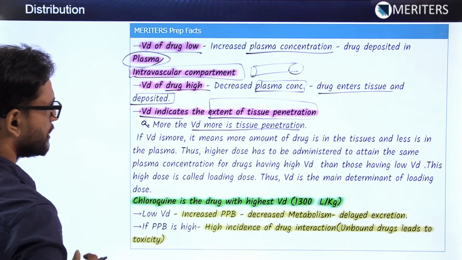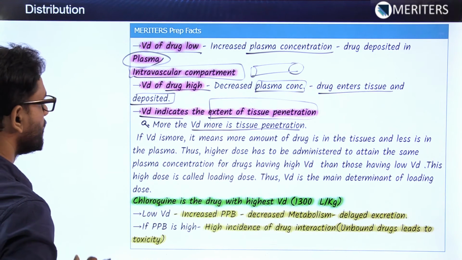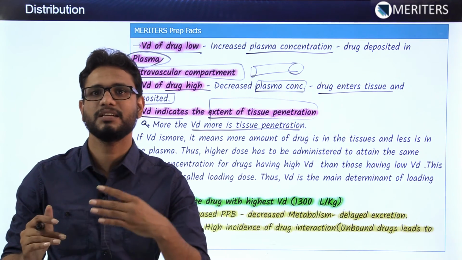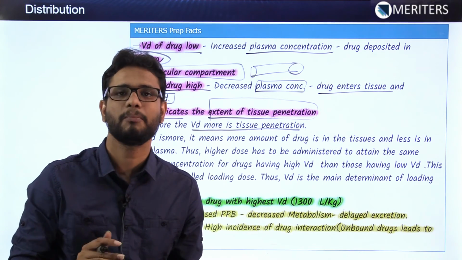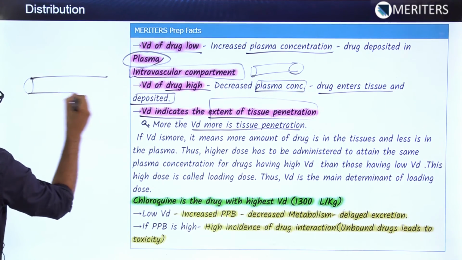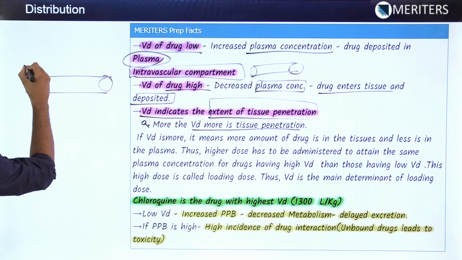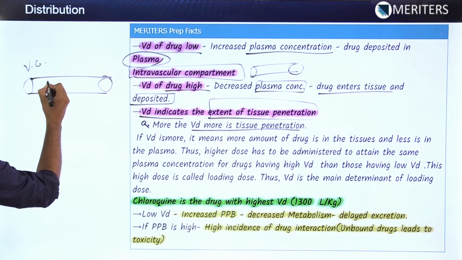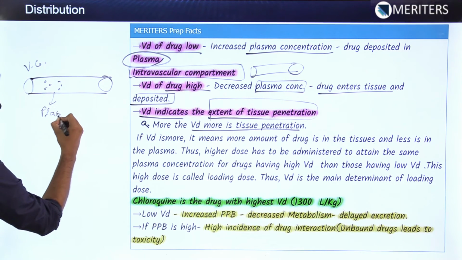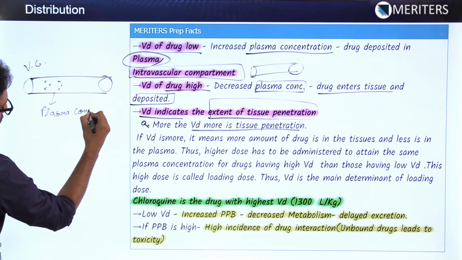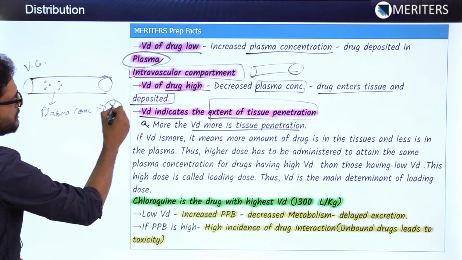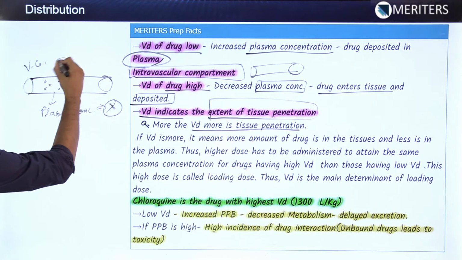Now if VD is more, that means more amount of drug is in the tissue and less in the plasma. Thus higher dose, if we want to make a particular therapeutic concentration inside our compartment, suppose we have this vascular compartment, and we are having a drug with plasma concentration, say X.